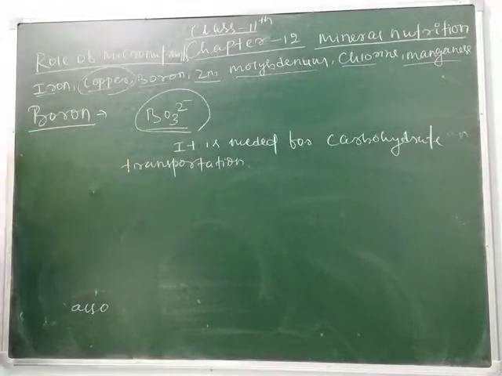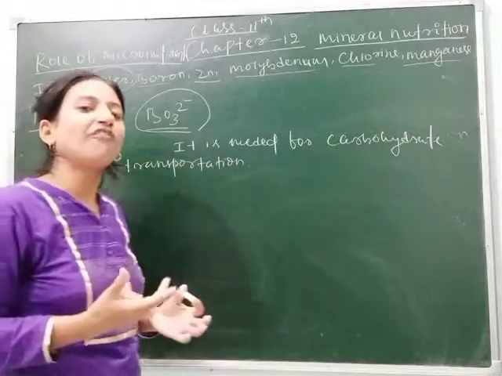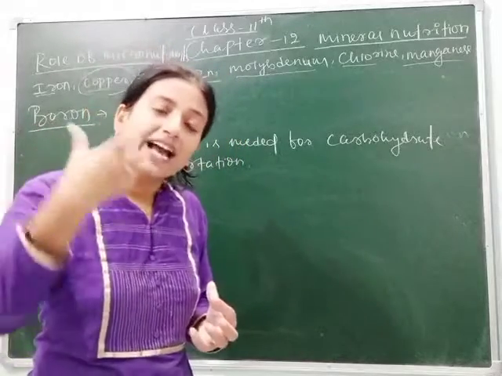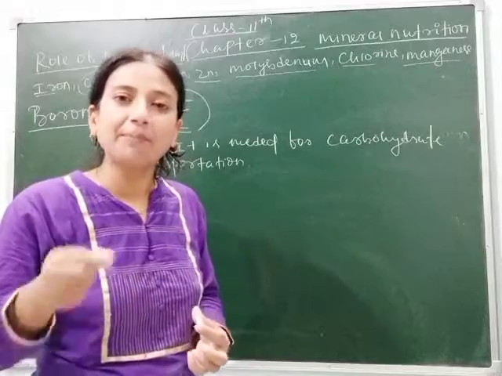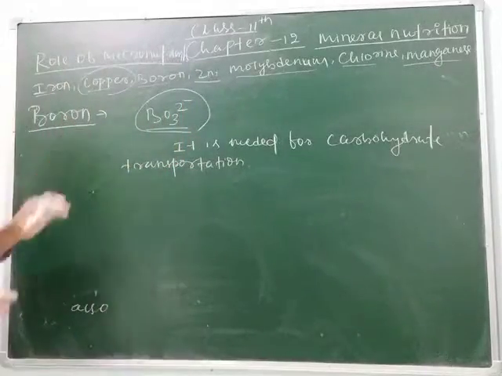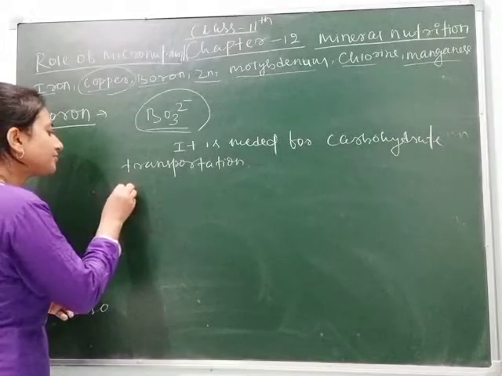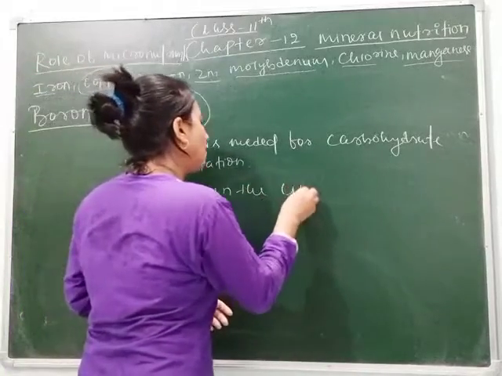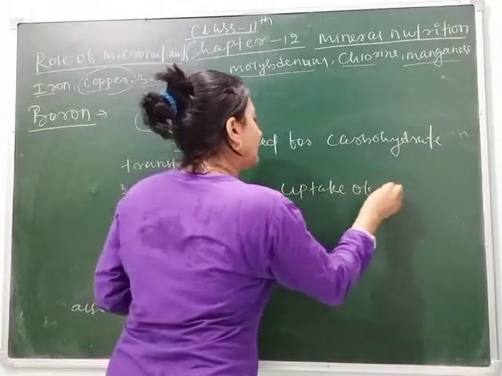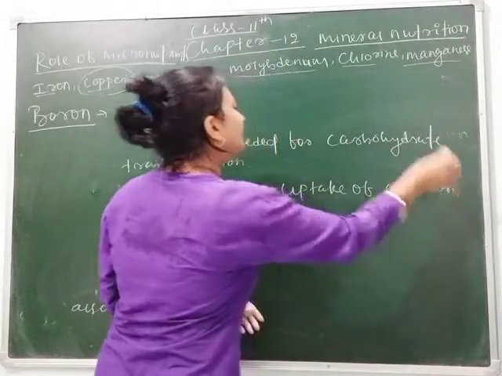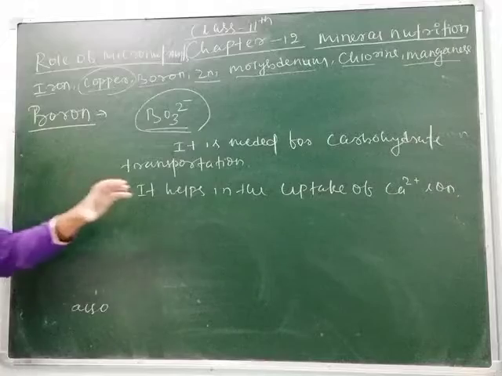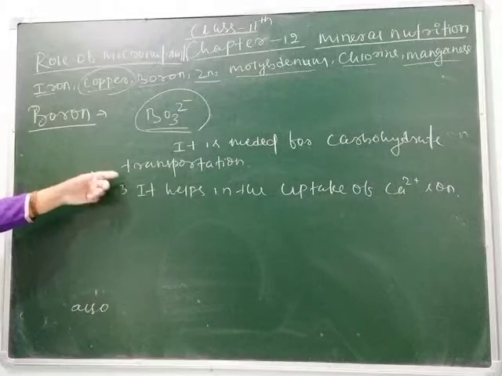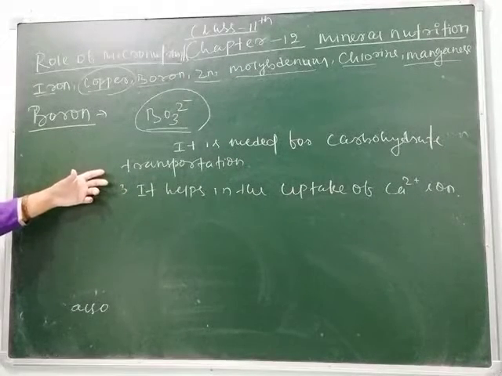Clear? Next, it also helps in the uptake of calcium ion. Calcium is an important nutrient, a macronutrient. So calcium will be taken up by the plant if this element is present. So you can write the third function: it helps in the uptake of calcium ion. Here calcium can't be taken in by the plant if boron is lacking. So you can write that calcium ion is taken up due to presence of boron.